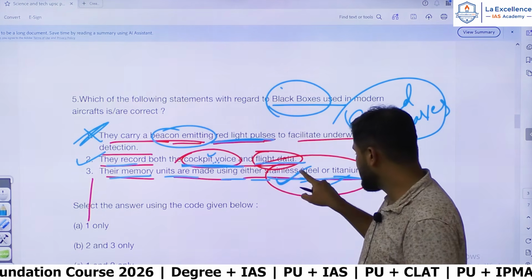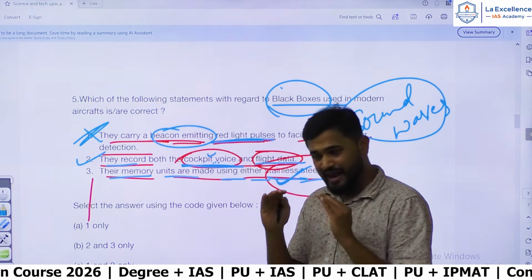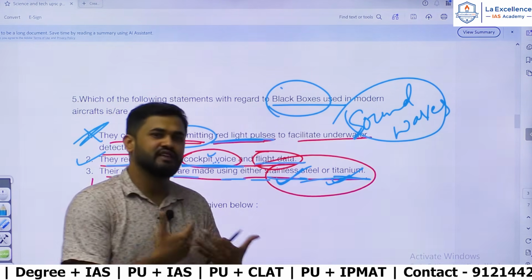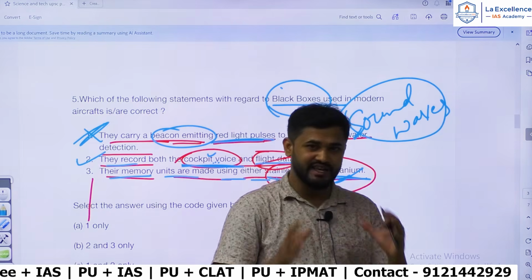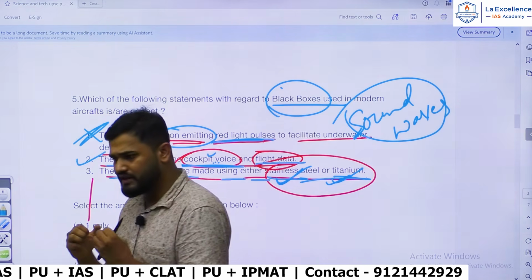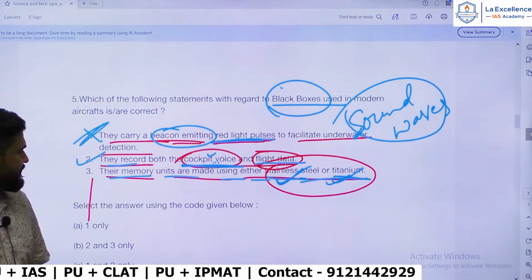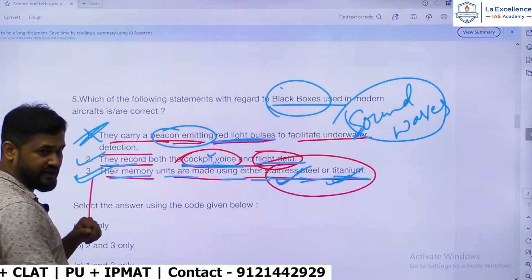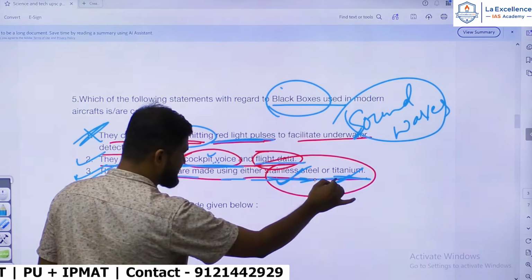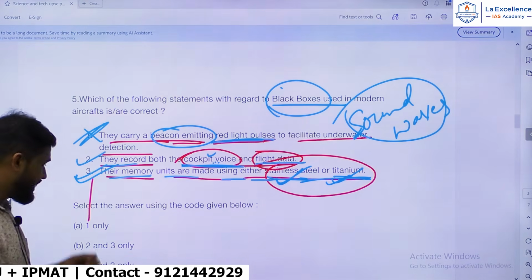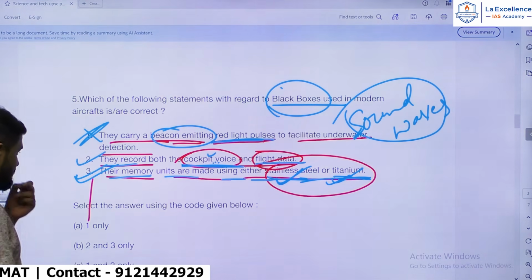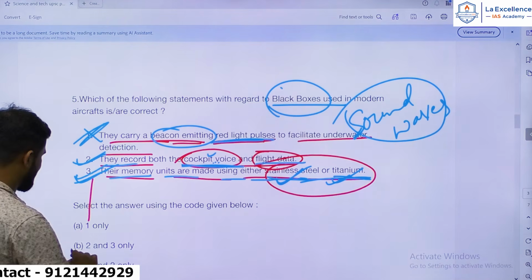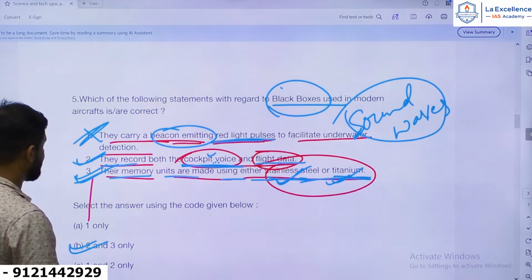Okay, they use stainless steel and titanium because black boxes are built only to survive even after the crash. This is the only thing that can survive even under extreme crashes. Okay, hence the third statement must be right. You can even guess this, because stainless steel and titanium are very hard materials, they will survive. So memory units are made using that. Hence 2 and 3 are correct. When 2 and 3 are correct, the answer must be 2 and 3.